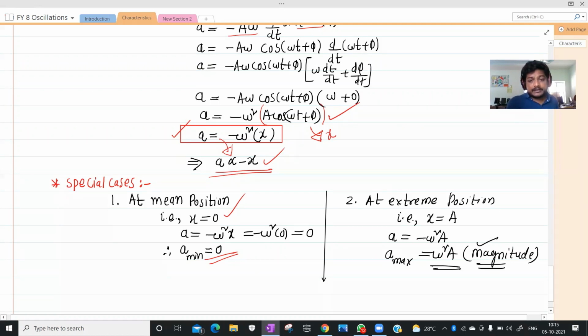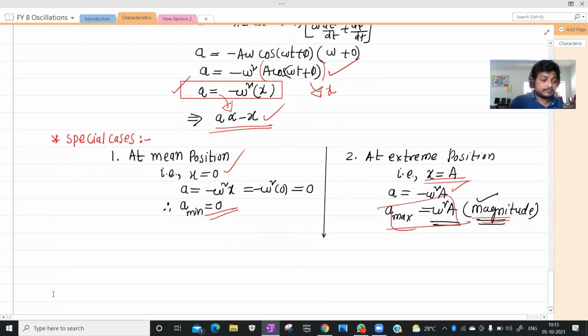At extreme position, x is equal to A, not equal to 0. At extreme position, a equals minus omega square A. If you write in terms of magnitude, a maximum equals omega square A. Is it fine? Yes, sir.